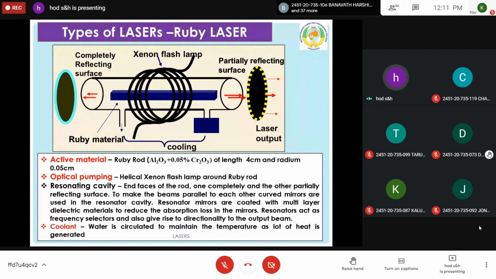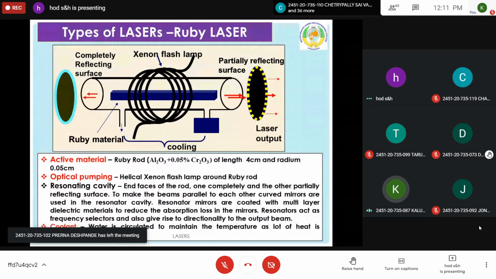Shall I start this one? Ruby laser, students. Did you take the diagram, boys? Yes, sir. Shall I start the explanation? How it works, Ruby laser, girls? Shall I proceed? Yes, sir. Okay.